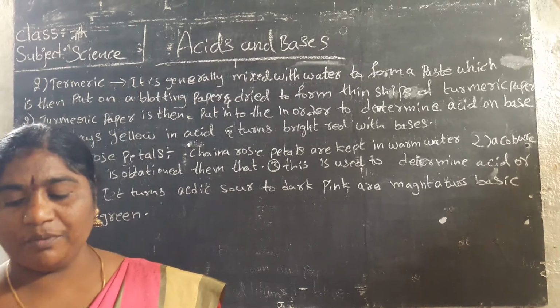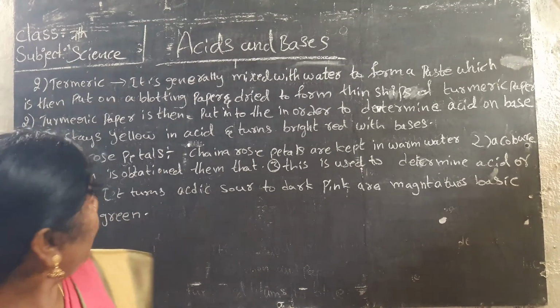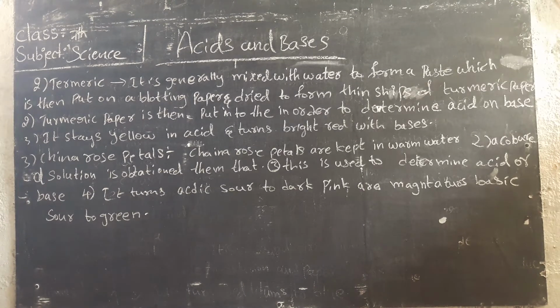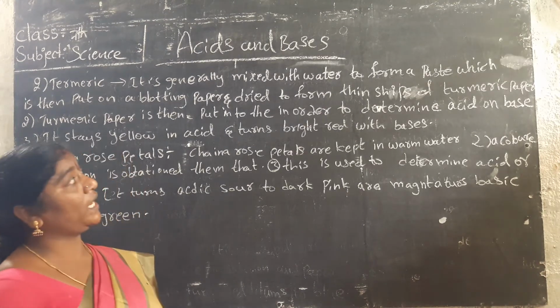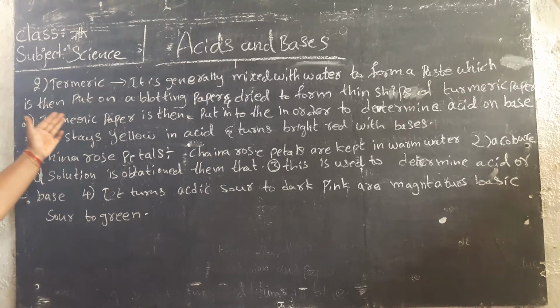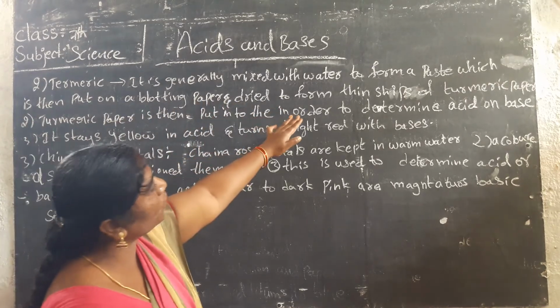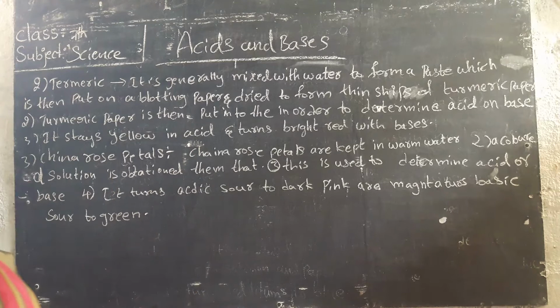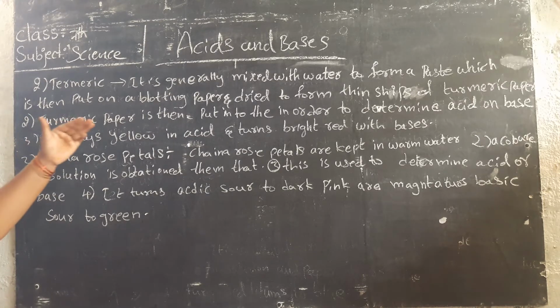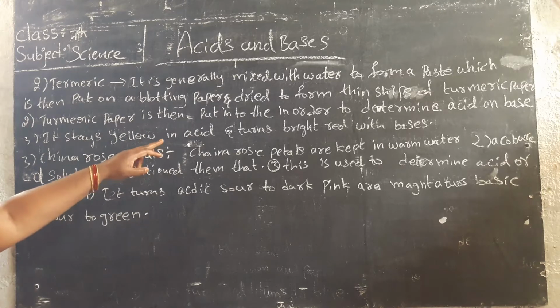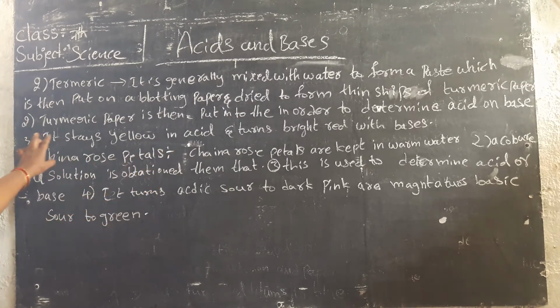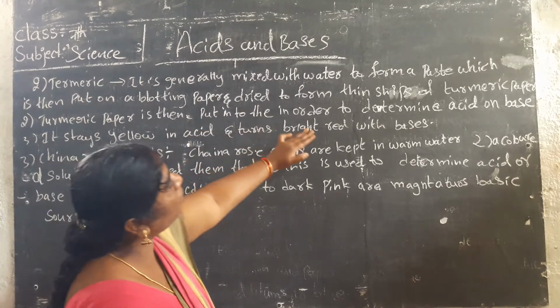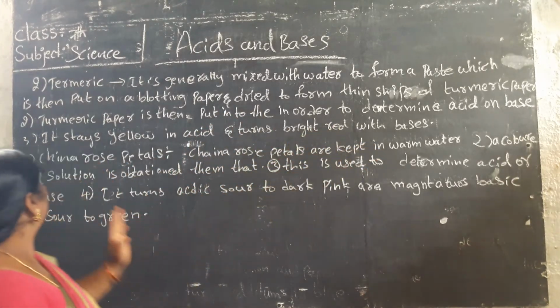Okay children, we have to learn about litmus paper. Now another natural indicator is turmeric. Turmeric is generally mixed with water to form a paste, which is then put on blotting paper and dried to form thin strips, or turmeric paper. The turmeric paper is then used to determine acid or base.